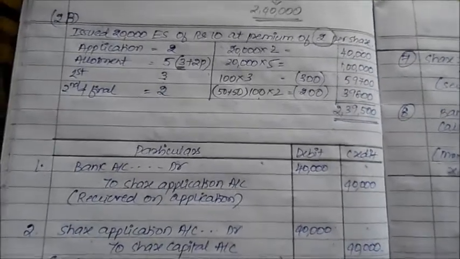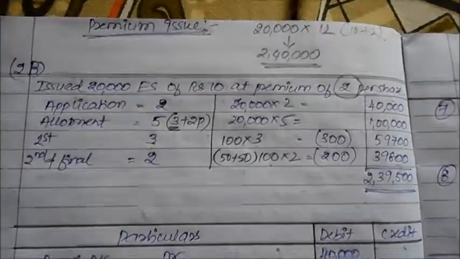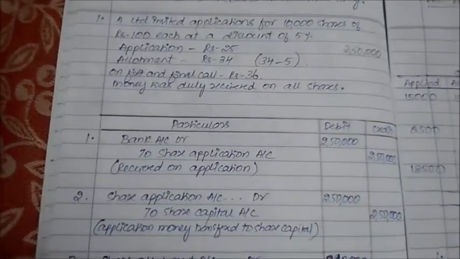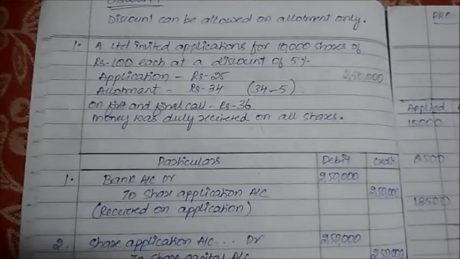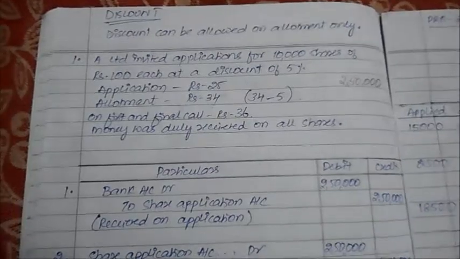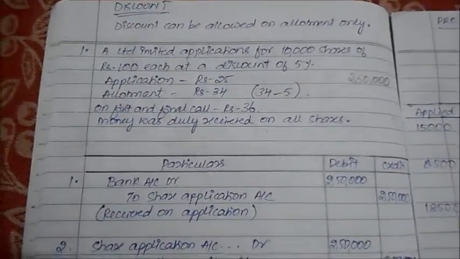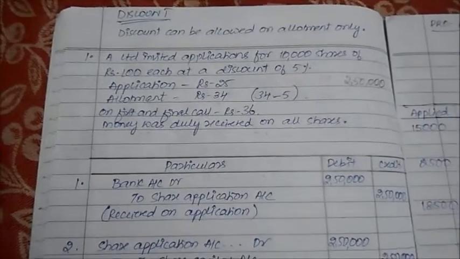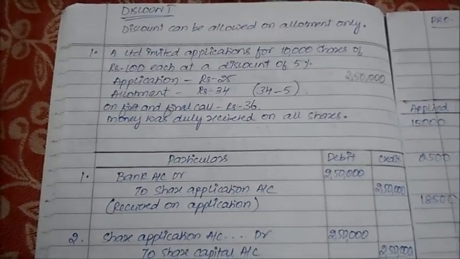Okay, so this is how we are doing problems on issue of shares on premium. I hope this is clear. Now next we can start taking problems on issue of shares on discount. One very important disclaimer: discount can be allowed on allotment only, just the way premium can be done.